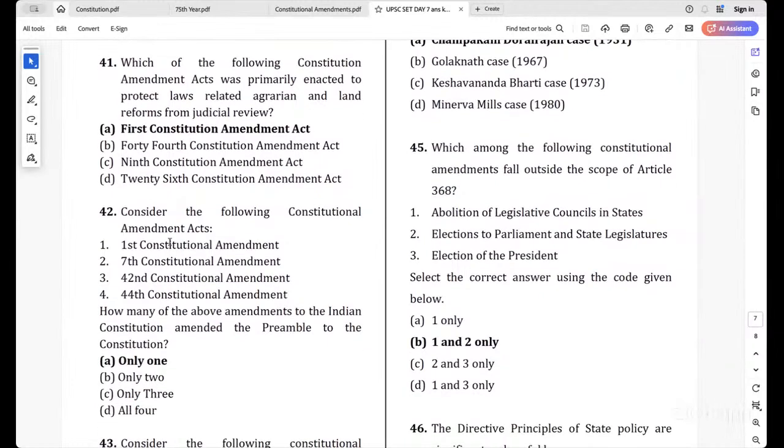Then what is about the 44th constitutional amendment act? Okay, what is specific with the 9th constitutional amendment act? Berubari Union case. Then 26th constitutional amendment act? Privy Purse.